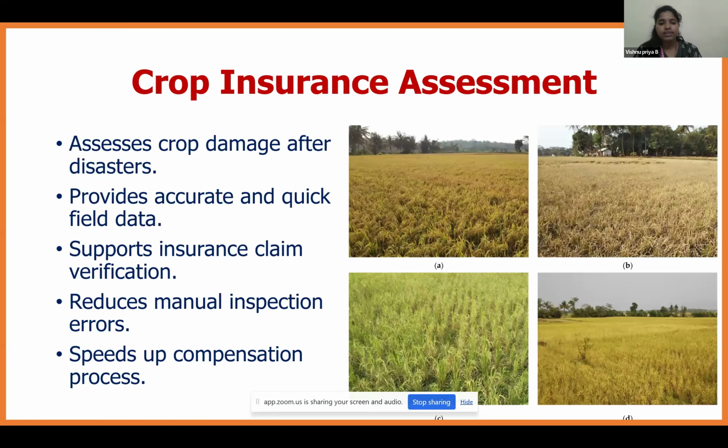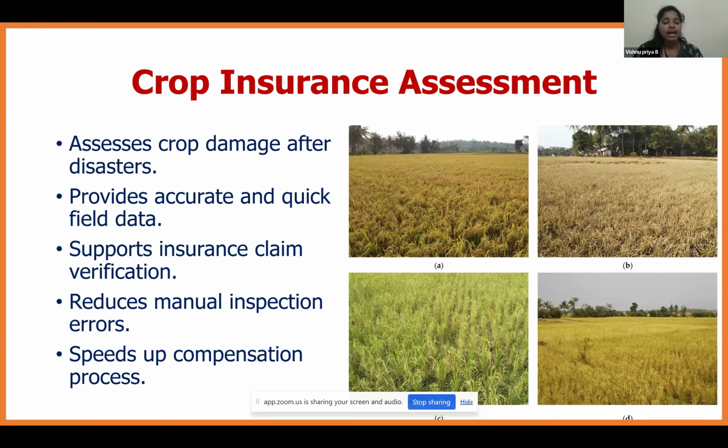Next is crop insurance assessment. In the crop insurance assessment using the drone, it assesses the crop damage after a particular disaster, that may be a flood or drought, etc. It provides accurate and quick field data. It supports insurance claims and verification, reduces manual inspection errors and speeds up the compensation process.